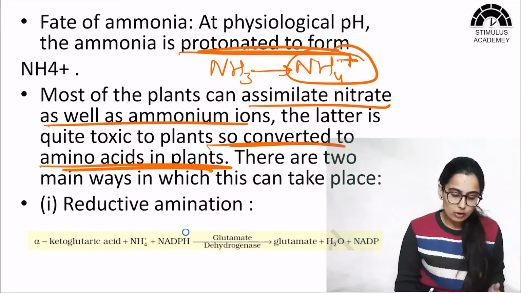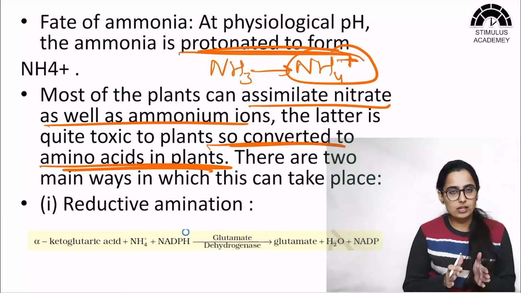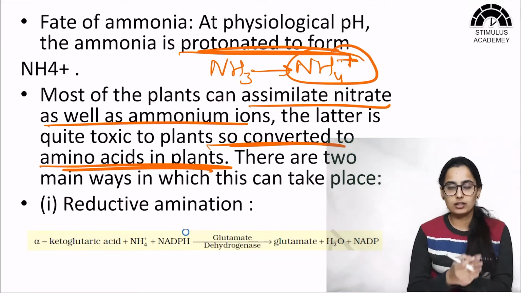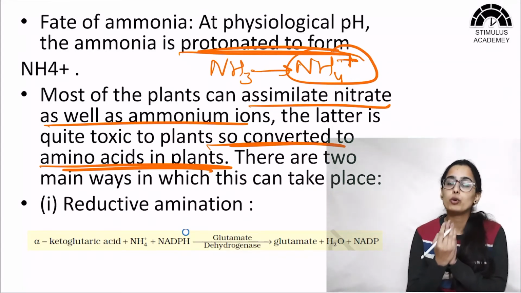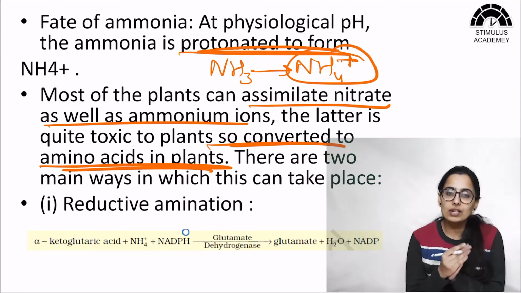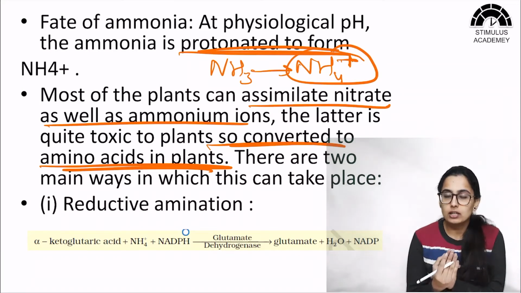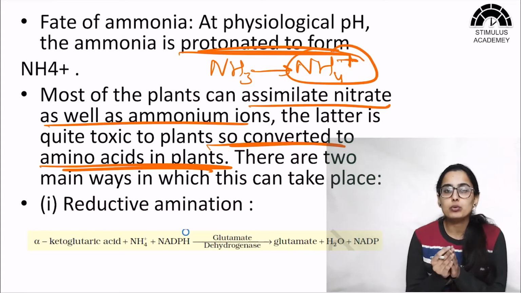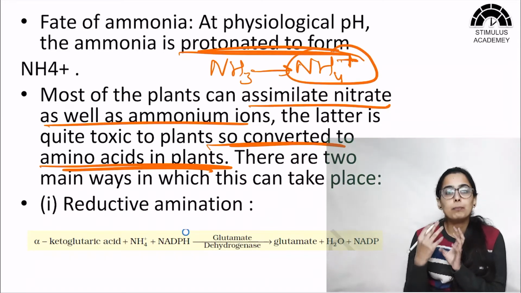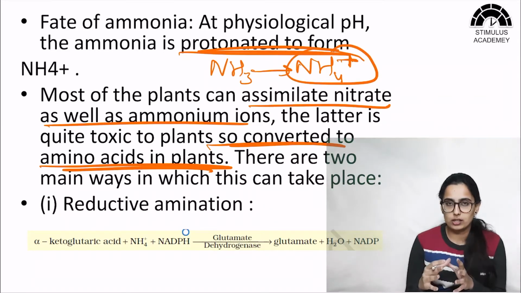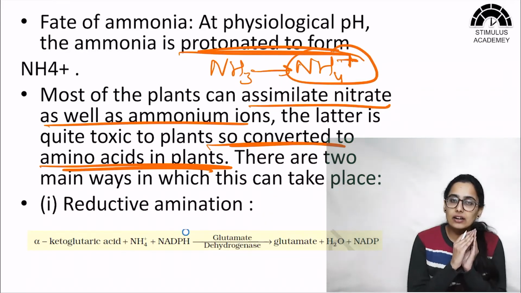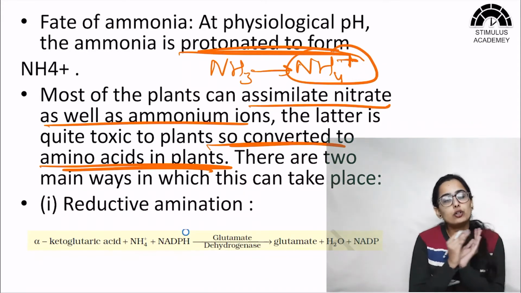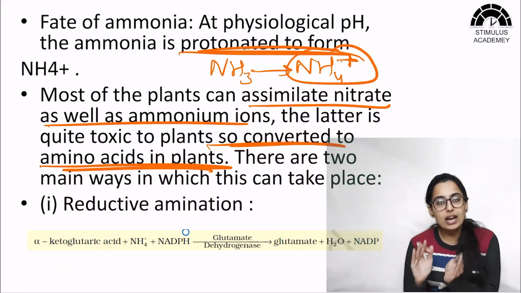So now we have biological nitrogen fixation done and we have ammonia. This ammonia is converted into ammonium ion by protonation. Now once it is converted into ammonium ion, either the plant can directly use this ammonium ion, but this ion is quite toxic. So what the plant will do is convert this ammonium ion into amino acids which it can store and further use.